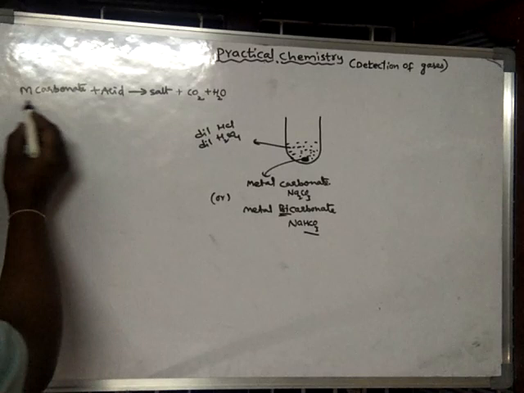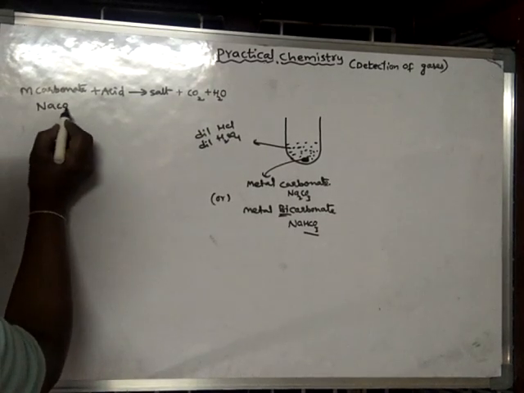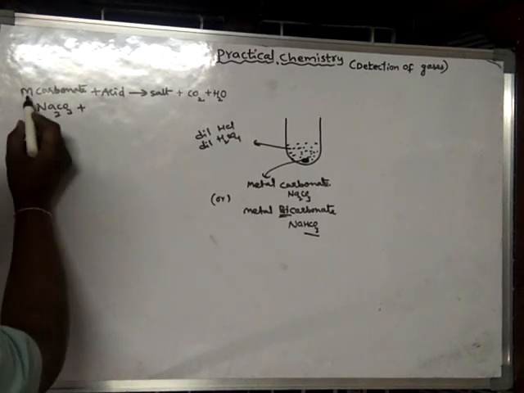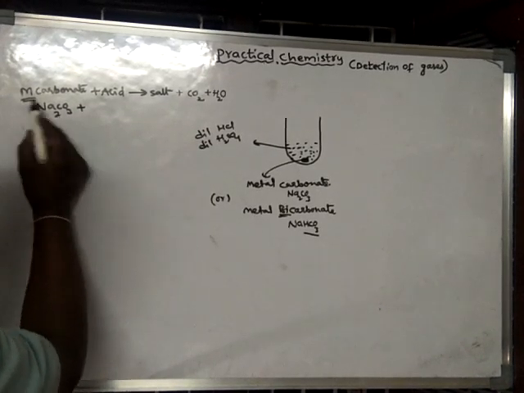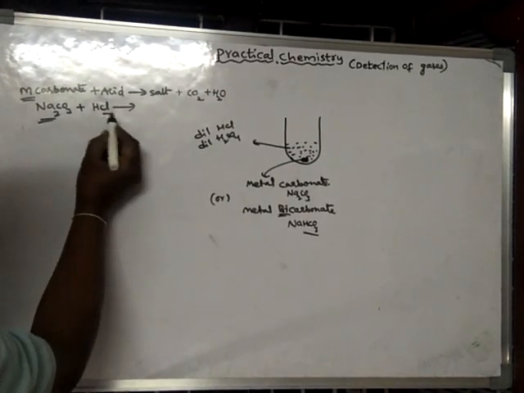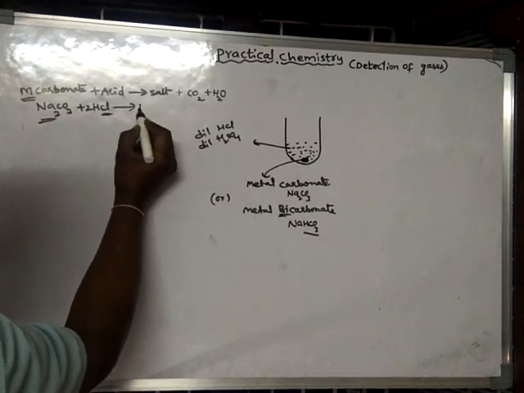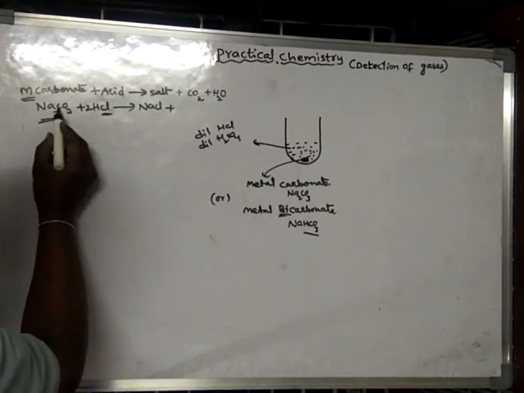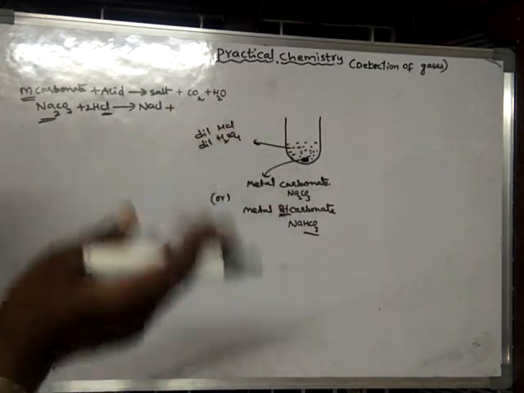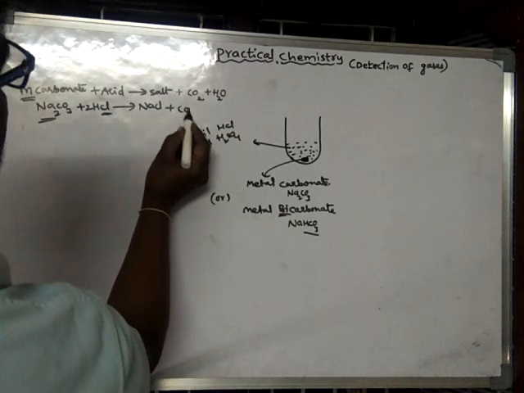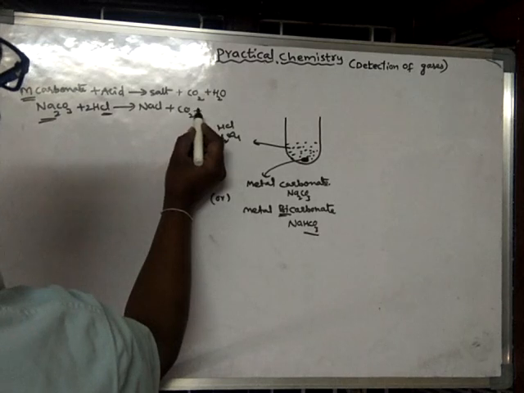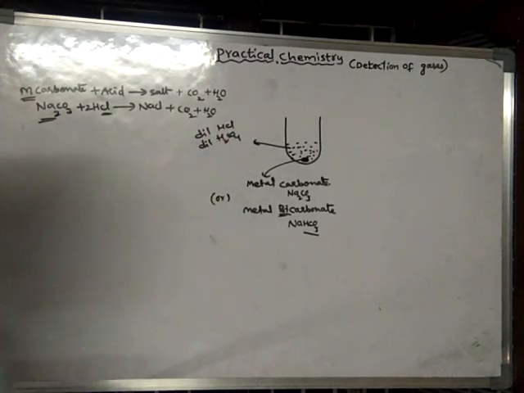For example, take Na2CO3, sodium carbonate. Sodium is a metal and it's a carbonate. Acid, let us take HCl. What happens? The sodium will react with chlorine to form NaCl, and from CO3, CO2 will come out in the form of gas. What is left over is one oxygen and two hydrogens, so it forms water like this.